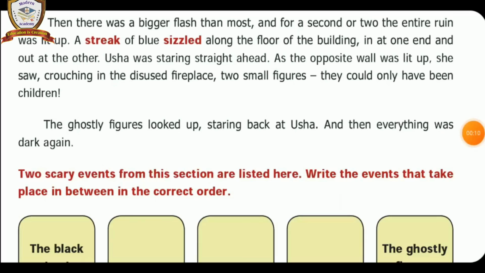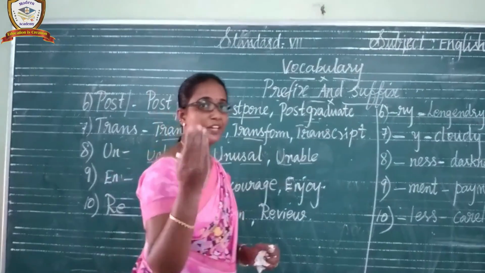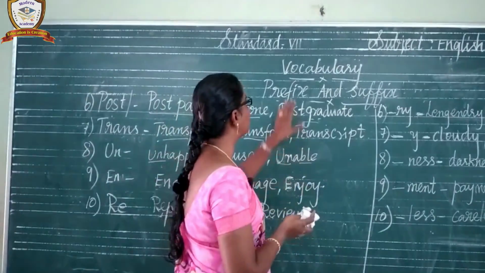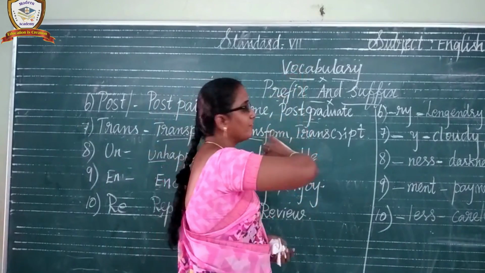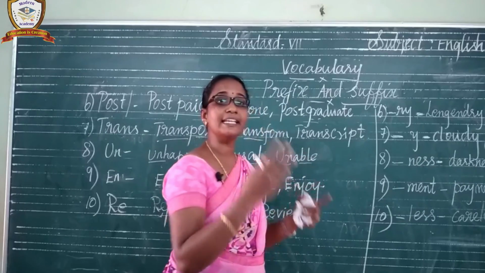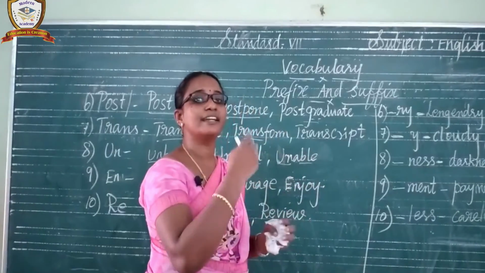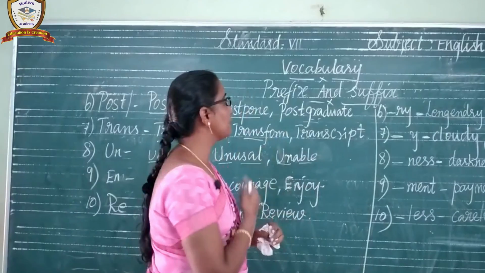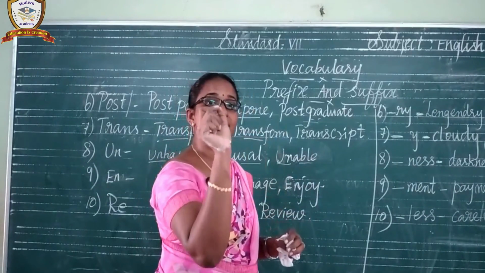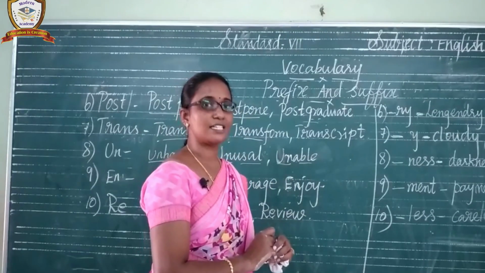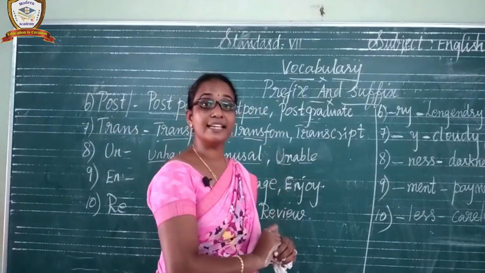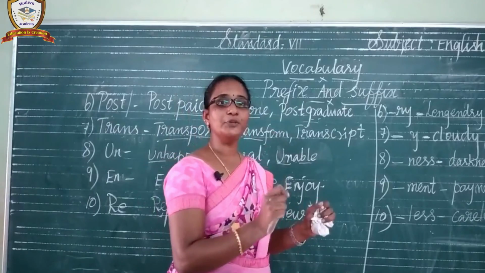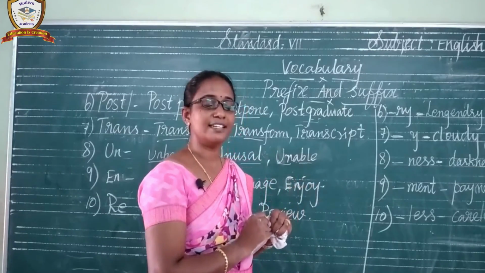Listen carefully, dears. Today we are going to learn the vocabulary part, prefix and suffix, children. It is very easy, children. We are going to frame the new word by adding syllables at the beginning of the root word and at the end of the root word. What is meant by prefix? We add the syllable at the beginning of the root word to form a new word. It is called prefix. We add the syllable at the end of the root word to form a new word. It is called suffix. Understand, children?